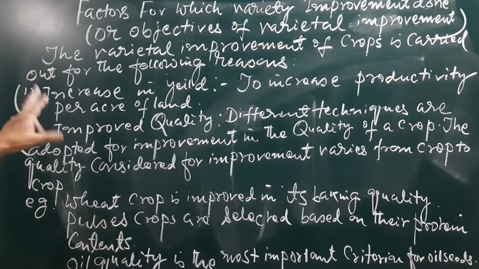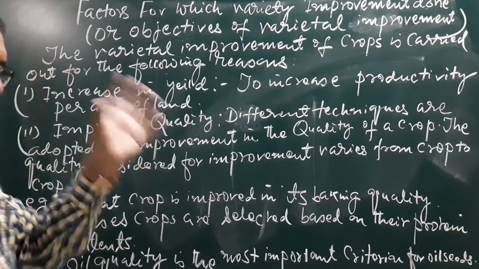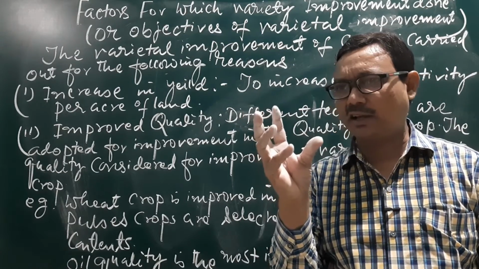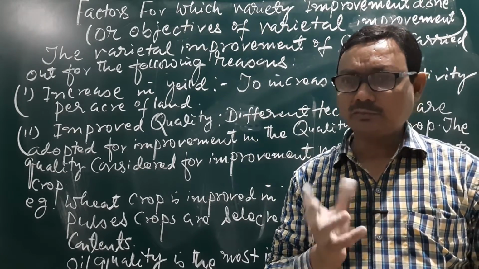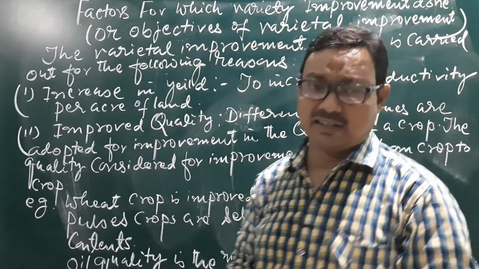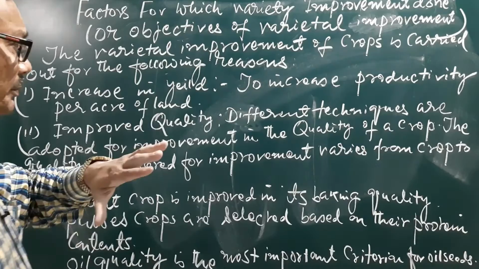concept. Like number one, when we talk about crop production, the first thing is the quantity, the second important thing is the quality, and all the other factors will come later on.